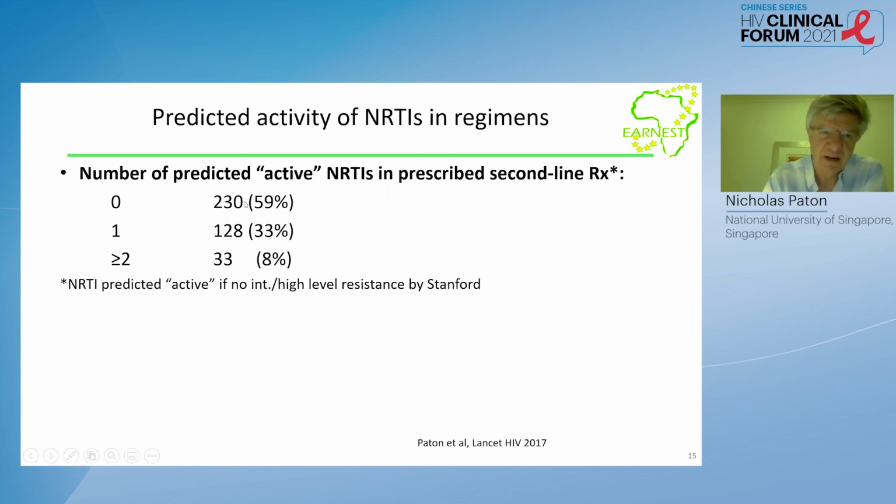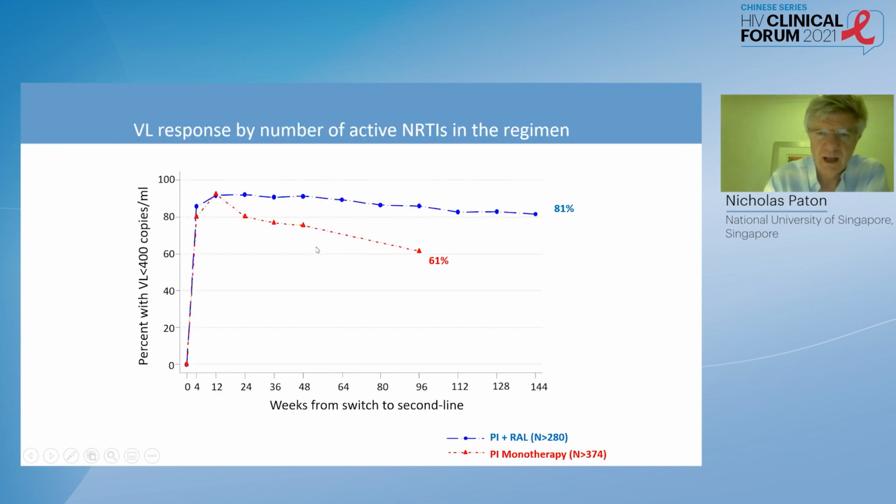And we looked at it, categorized people according to the predicted activity of the nucleosides that they were actually prescribed in their second-line therapy. So those who had no predicted active nucleosides because of cross-resistance, who were in the majority, 59%, then those who had one predicted active nucleoside combined with a PI, and those who had two predicted active nucleosides, which was a very small number. And what we'd expect, so this is the protease inhibitor monotherapy arm, it's the suppression on monotherapy. This is the suppression with protease inhibitor plus raltegravir.